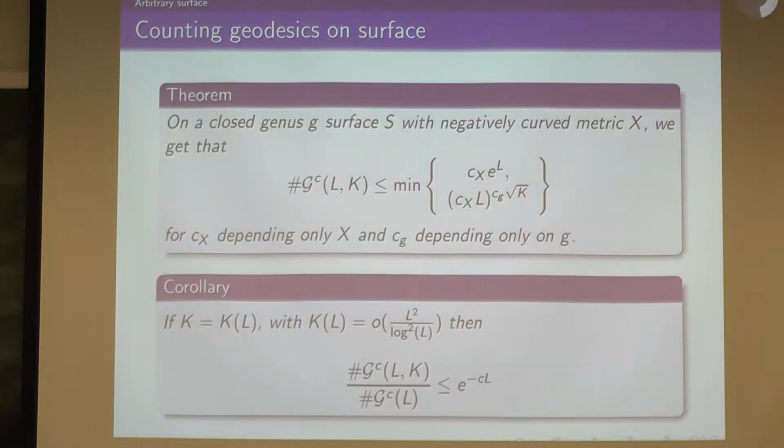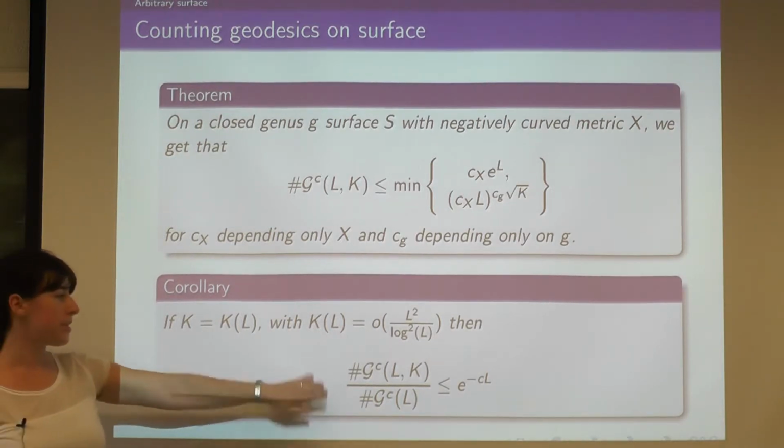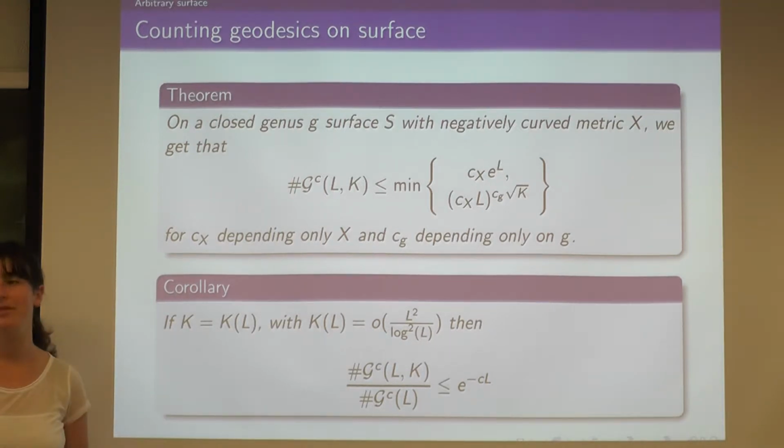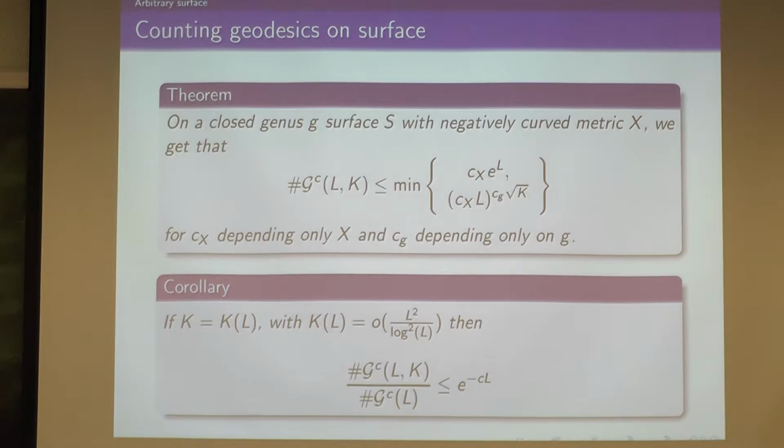Okay, so quick corollary. When you put in K of L as something that grows slower, you want length squared. You actually get that for a pair of pants, but really here it's length squared over log squared L. Then the number of geodesics with at most k self-intersections is exponentially fewer than all of them for a given length. So that's already nice. That's sort of quantifying how many fewer there are when your intersection number isn't length squared.